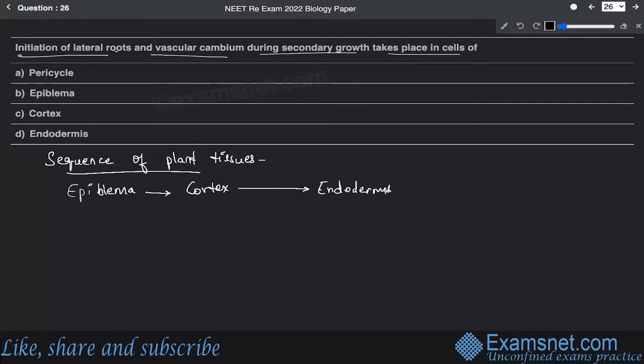And then it will be followed by pericycle, which is usually single layered. Pericycle is followed by vascular bundles. All right. So this pericycle will ultimately be followed by vascular bundle consisting of xylem and phloem, with cambium in between.